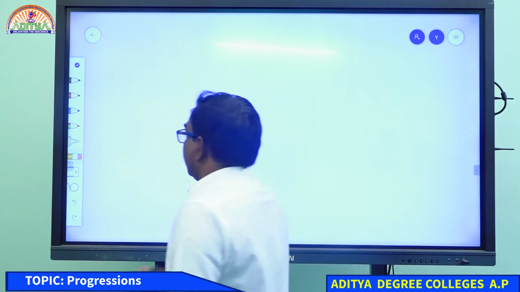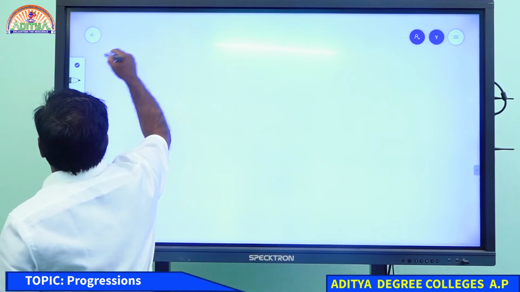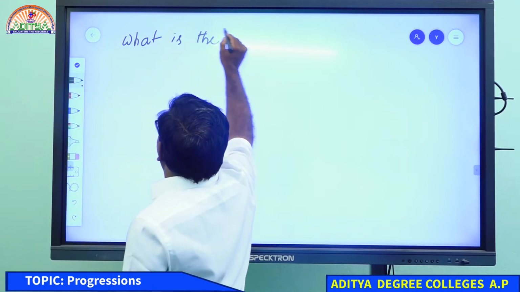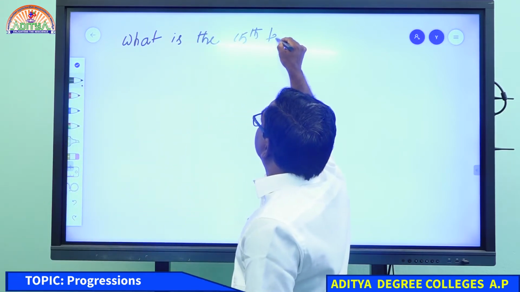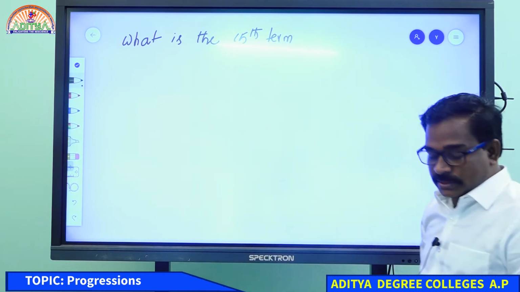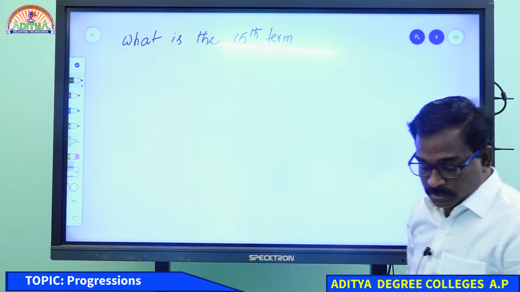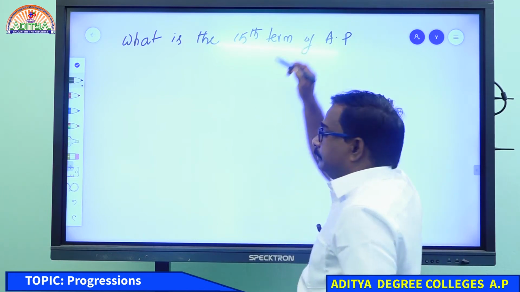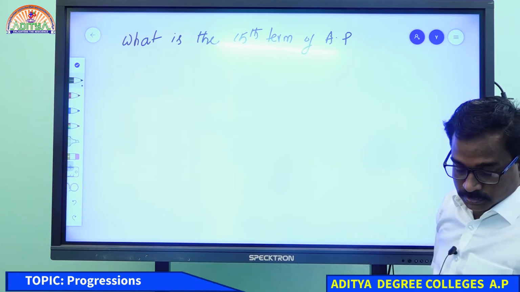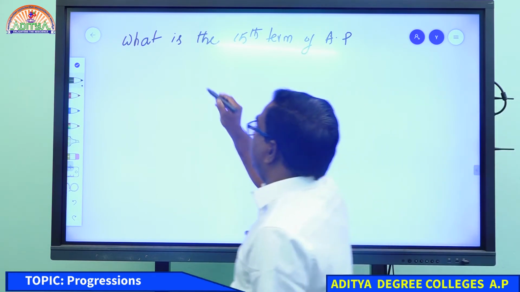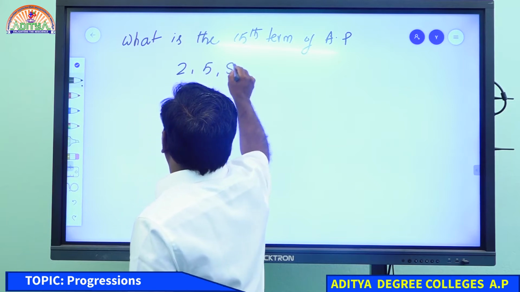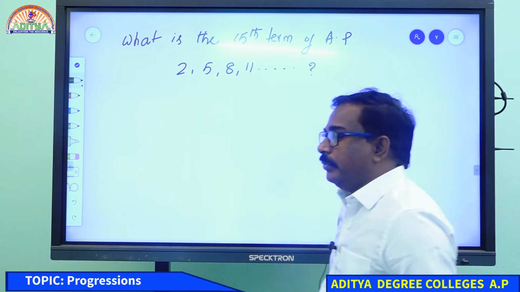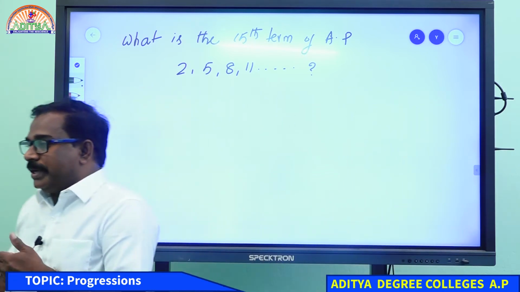What is the 15th term of the AP 2, 5, 8, 11 and so on? Can I get it from any one of you? We are doing mixed sums now, AP, GP, HP, mixed sums we can do.